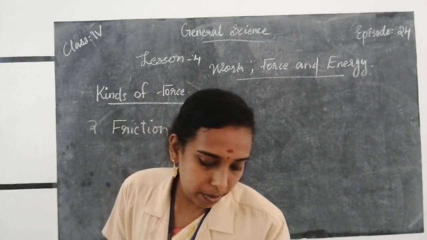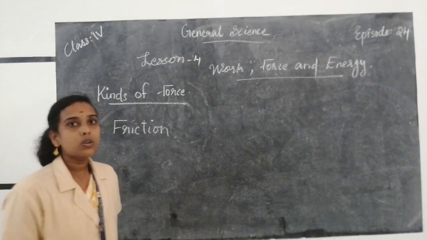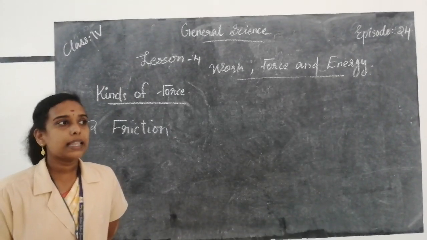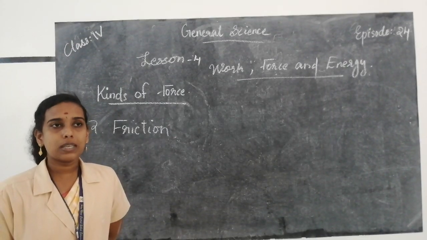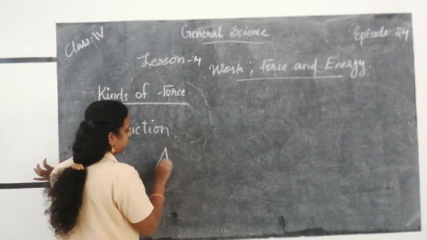So what do you mean by friction? A force that resists movement between two surfaces is called friction.